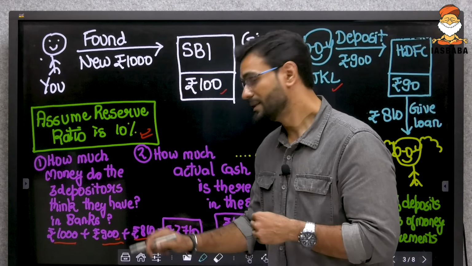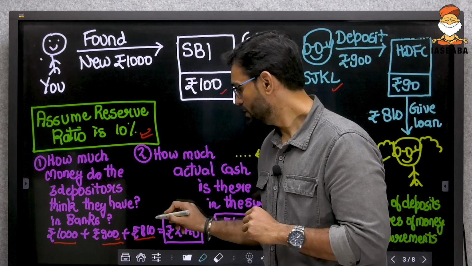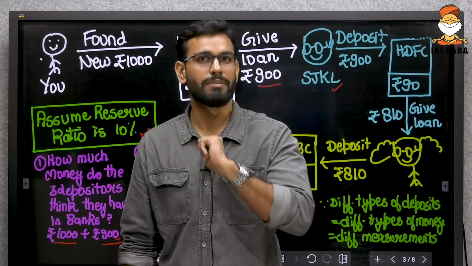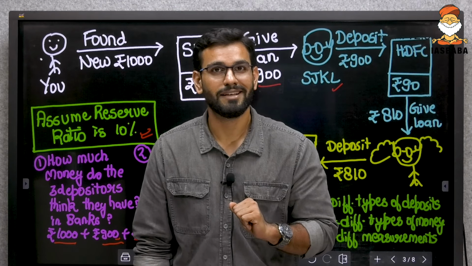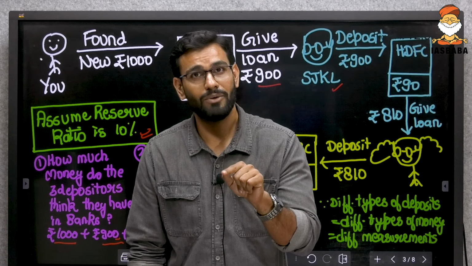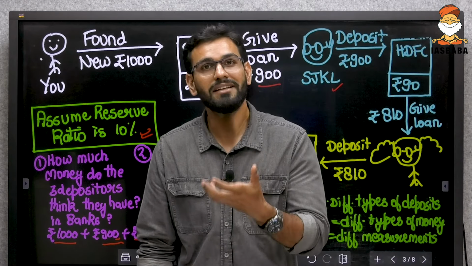And Sharma ji ki ladki thinks she has 810 rupees, which means all in all, the 3 of you think that you have 2710 rupees in the bank account. However, you think there are 2710 rupees in the bank account, but how much cash is actually there in the system?